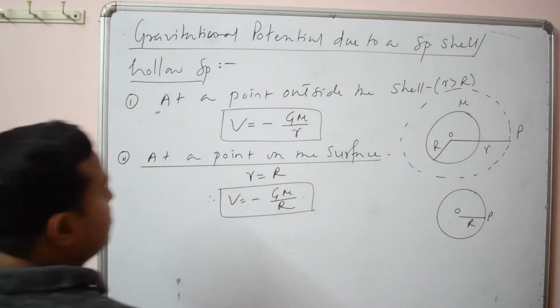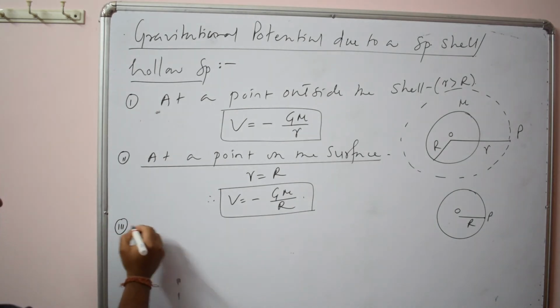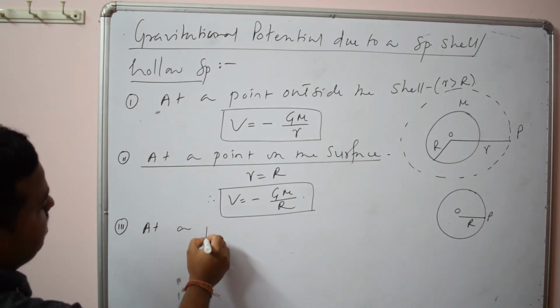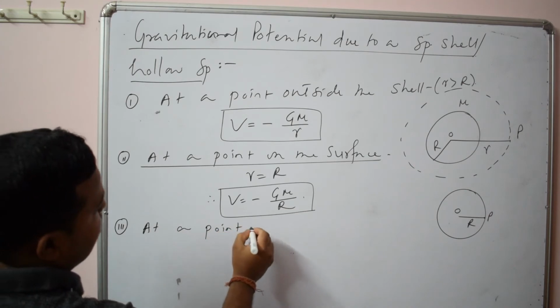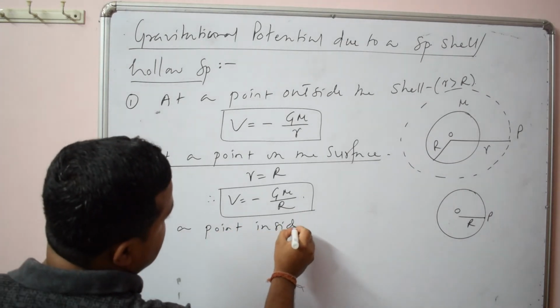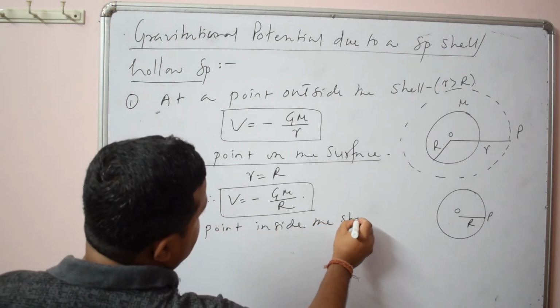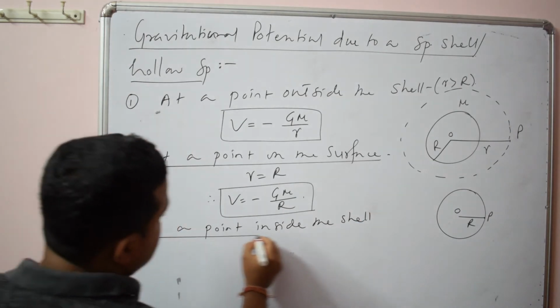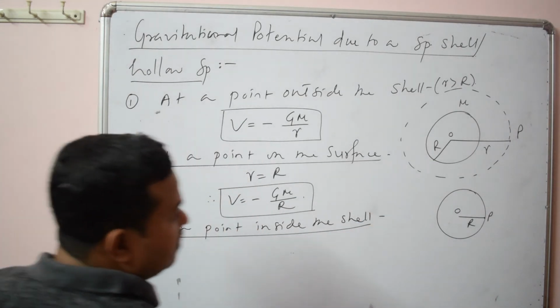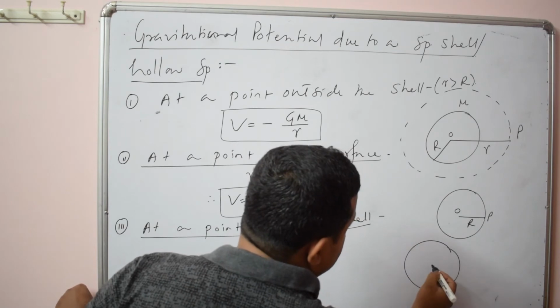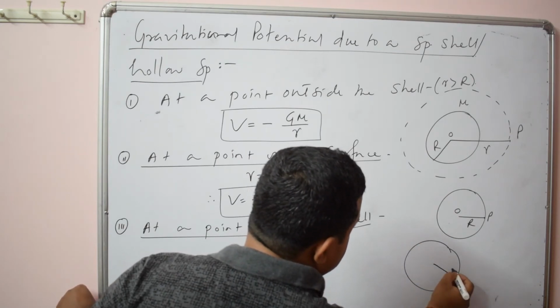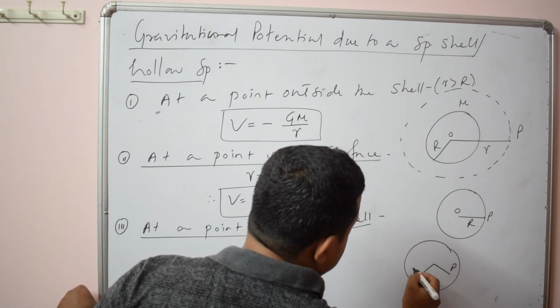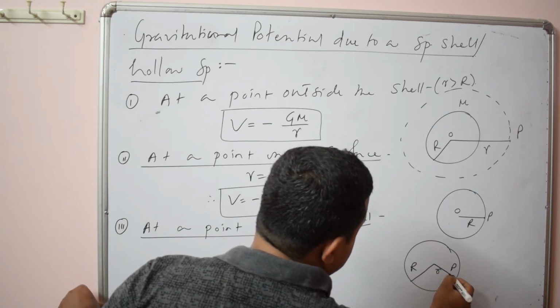Then let us find it at a point inside the shell. Let us find our potential at this point inside the shell, where the radius is smaller.